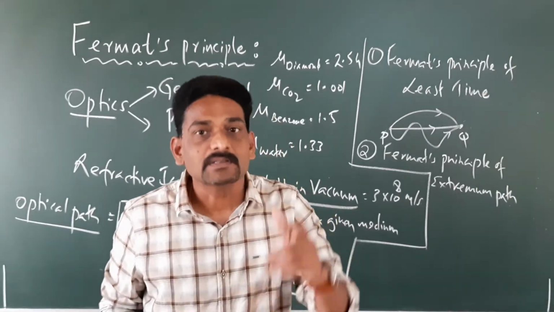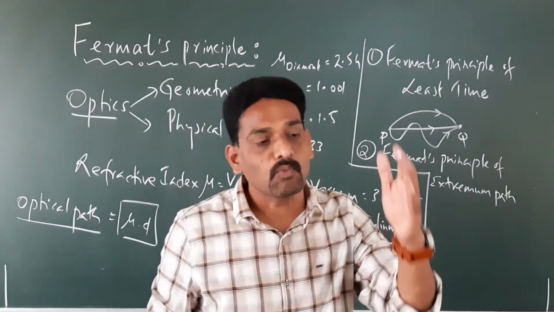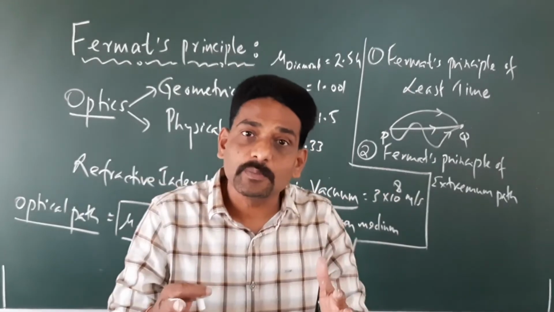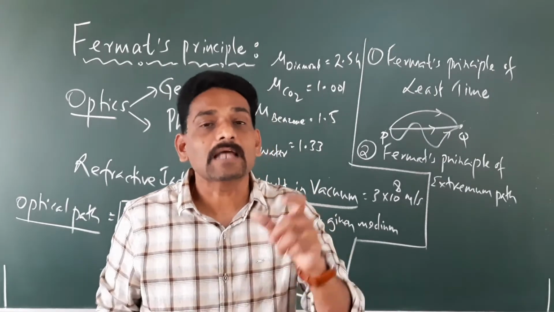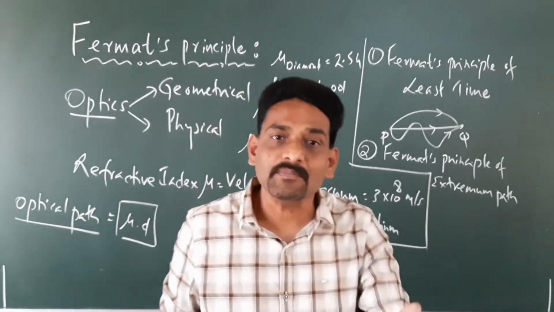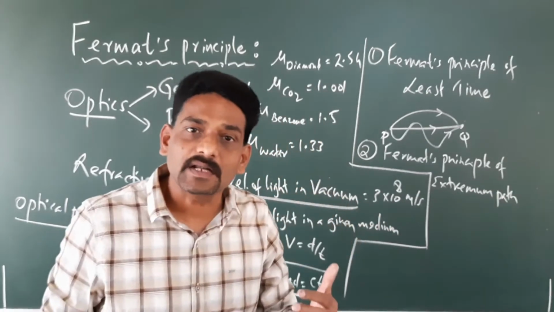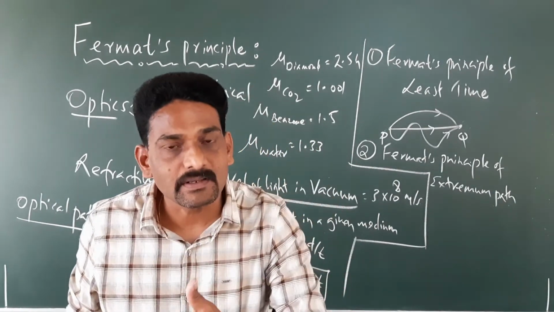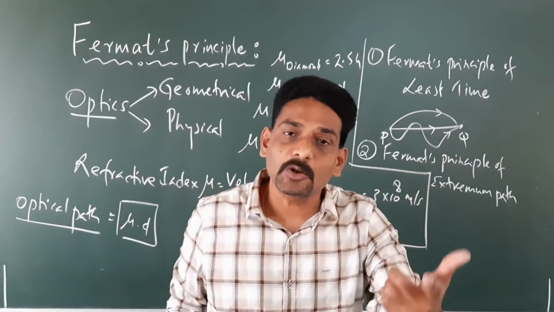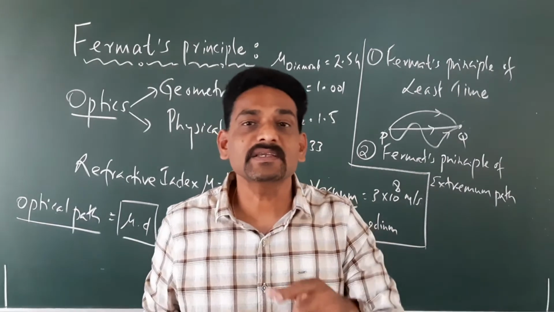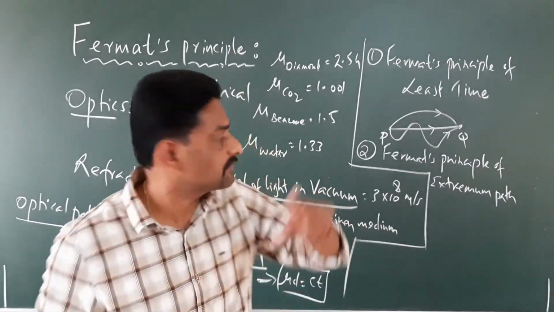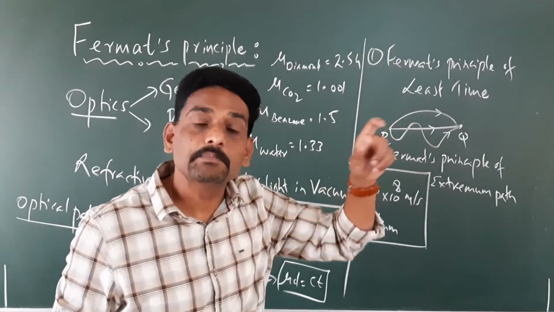Or in other words, the time taken by the light to travel between any two points is always going to be the same. Or the time taken is stationary, or it is the same whenever the light travels between any two points in case of an elliptical reflector. Whereas in case of a spherical reflector, it is going to take the maximum time. Whereas in case of a straight line, it is going to take minimum time.